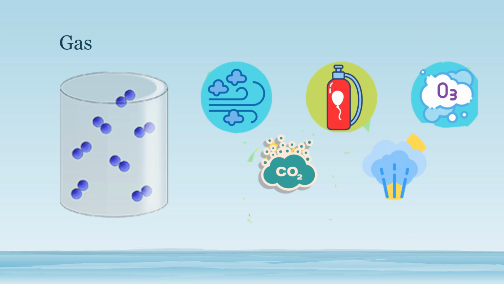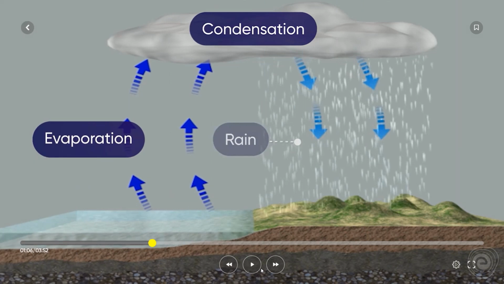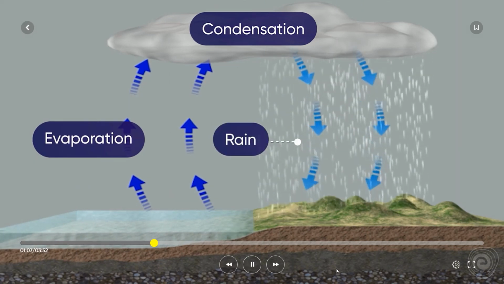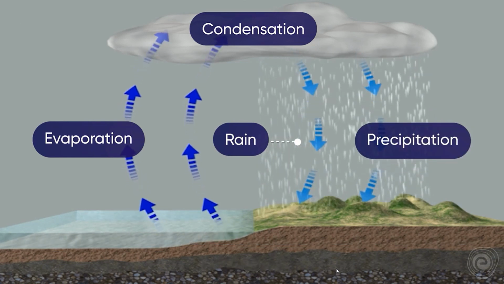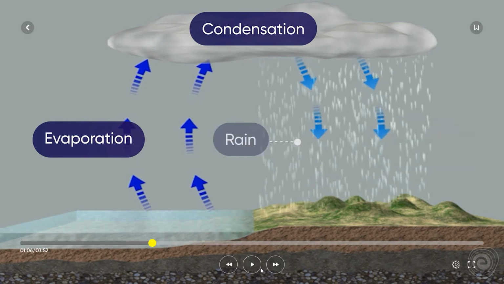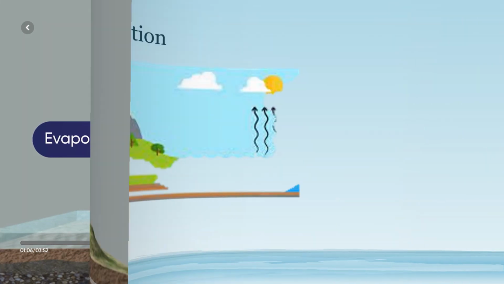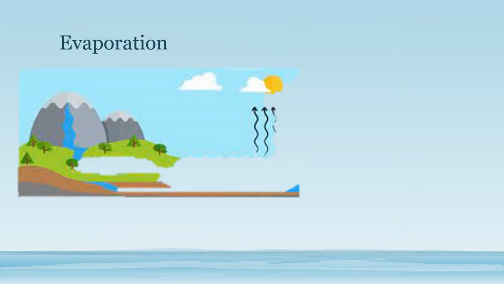The water moves between the atmosphere and land in a continuous cycle called the water cycle. The water cycle involves the following processes: evaporation, condensation and precipitation. Evaporation. The heat of the sun causes the evaporation of water from water bodies to form water vapor and rises up in the atmosphere.